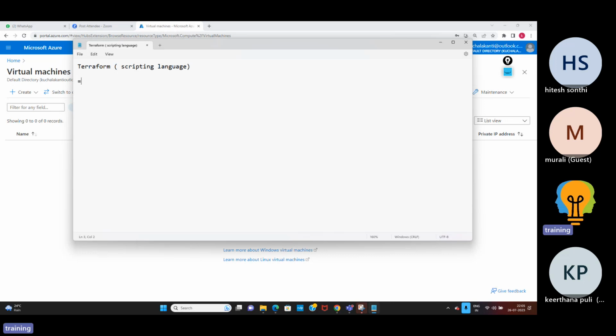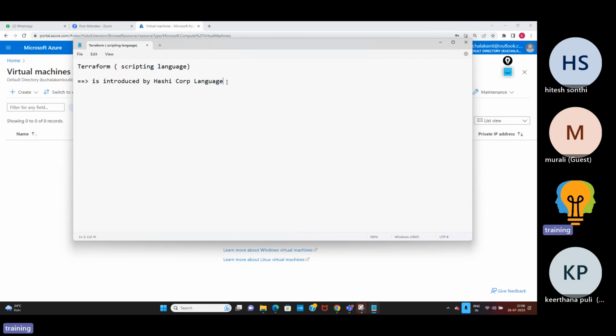Okay, it is introduced by HashiCorp company. HashiCorp people introduced Terraform. So that is why you call this HCL. HCL is nothing but HashiCorp language. Okay, it is introduced by HashiCorp.